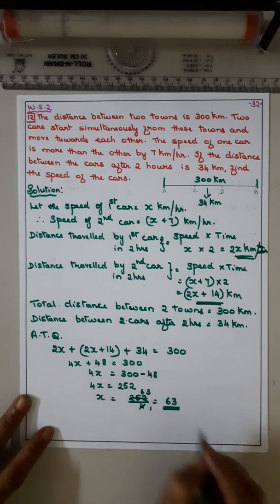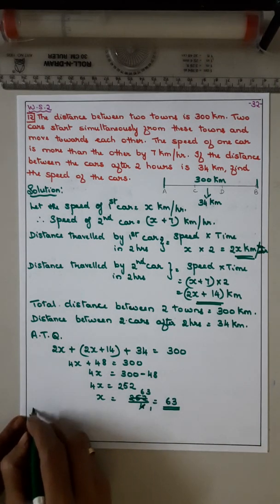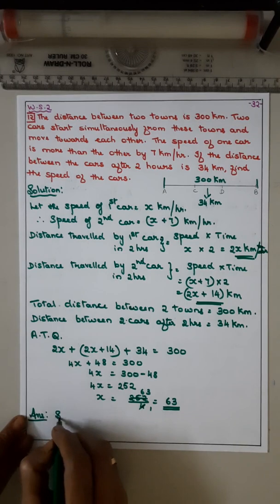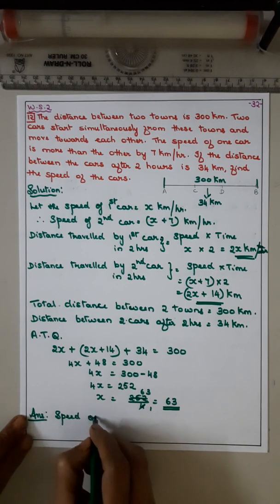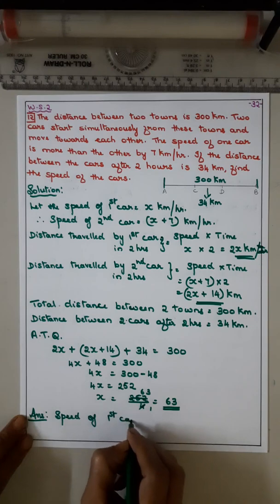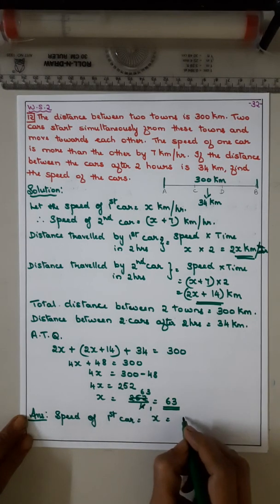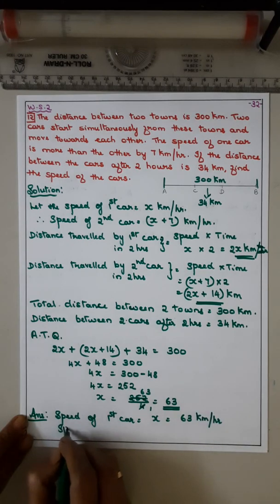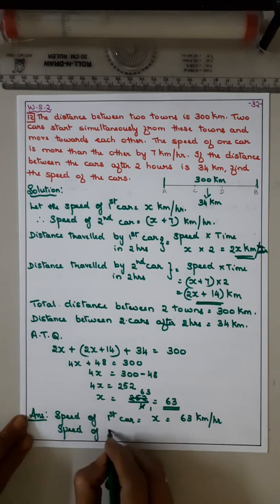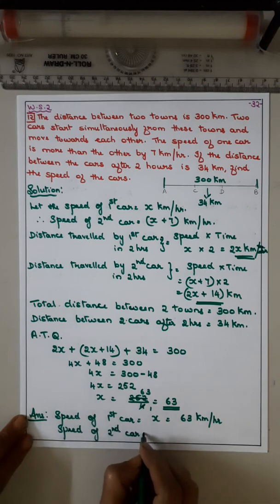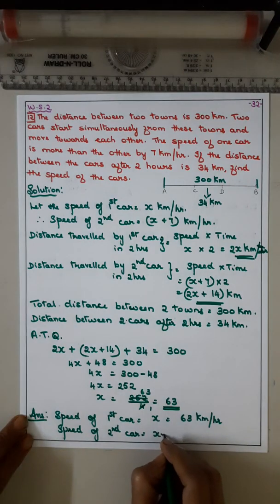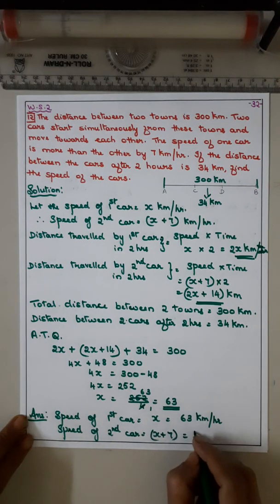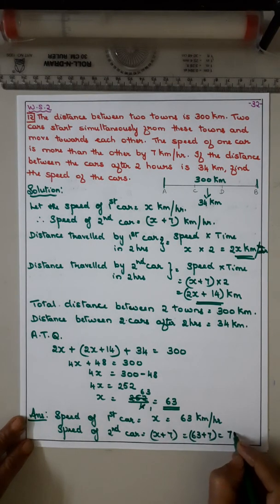You got 63. Now write the answer. Speed of first car is equal to x is equal to 63 kilometer per hour. Speed of second car is equal to x plus 7, that is 63 plus 7 is equal to 70 kilometer per hour.